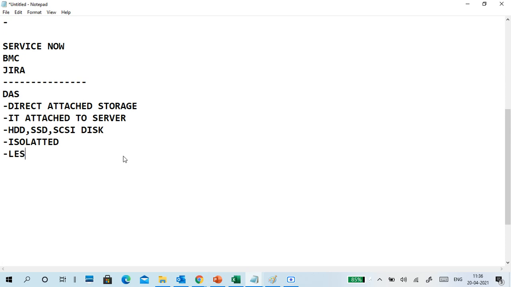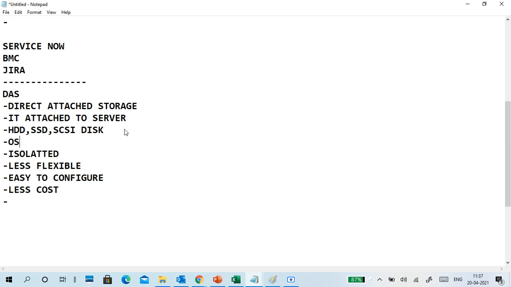It is less flexible, but easy to configure and lower cost. The main purpose of this disk is installing the OS, applications, services like that.